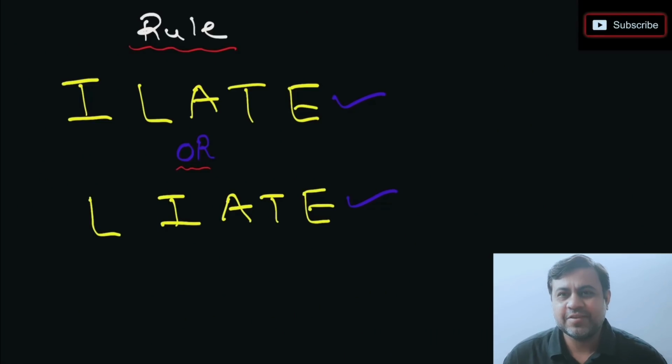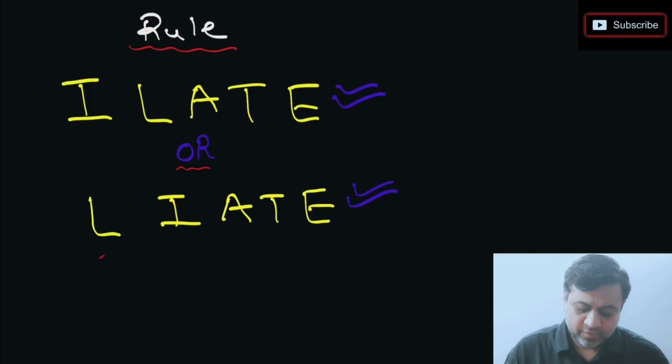So the first thing is to understand this ILATE rule, or LIATE rule, whatever you want to call it. If you just observe, the alphabets are the same, right? You need to understand what these alphabets stand for.